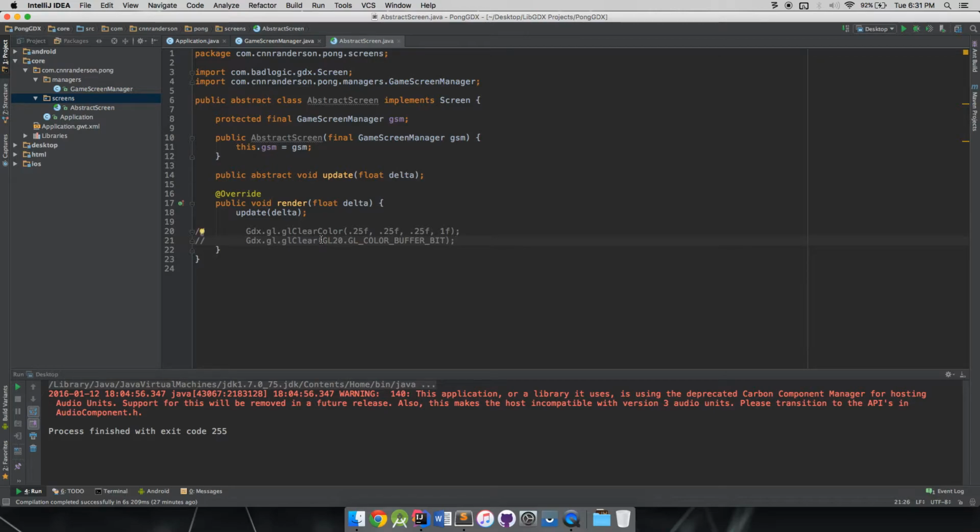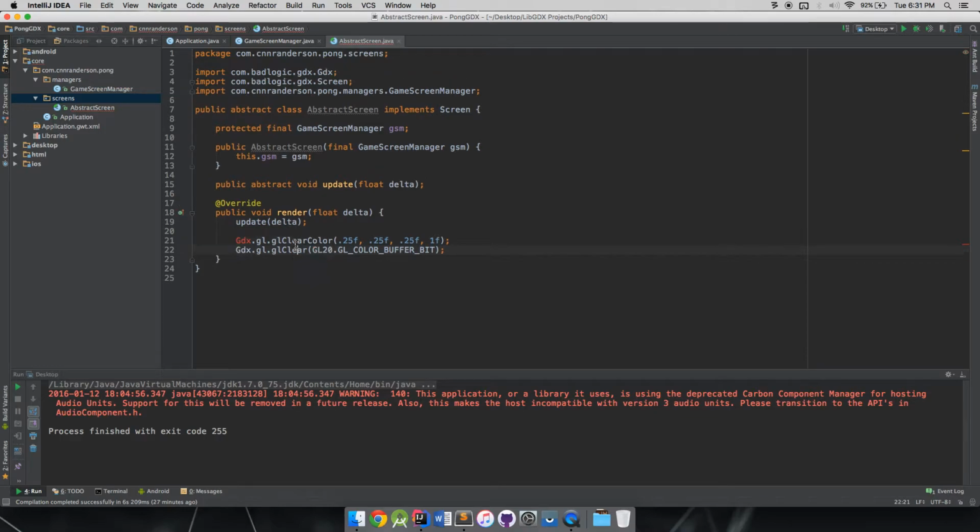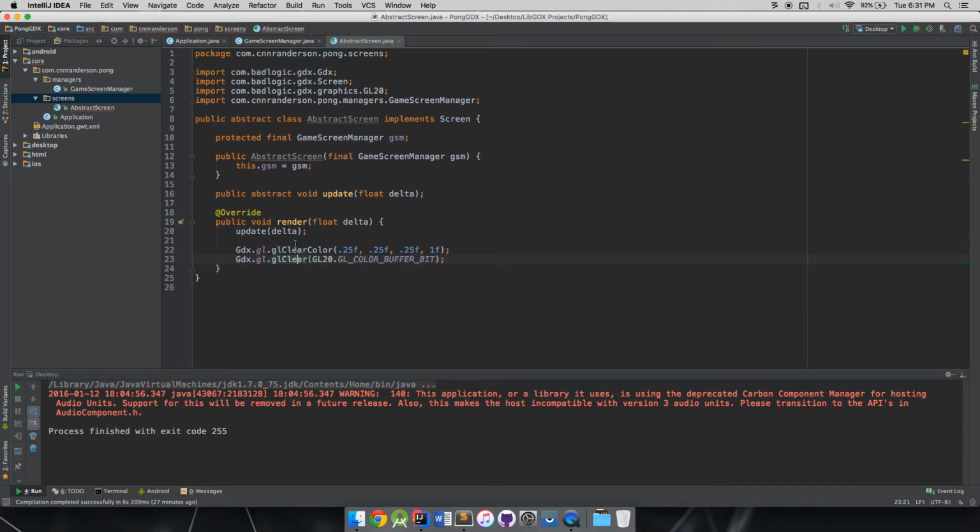I don't really feel like that's necessary, but we would be calling this in every subclass of our screens. So maybe for the time being, just so we have a place for it, we can get it out of our main class. Import that.